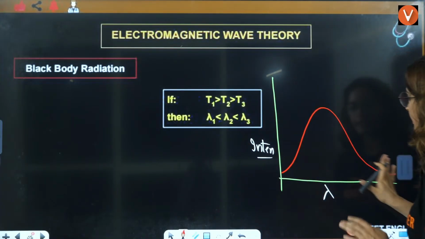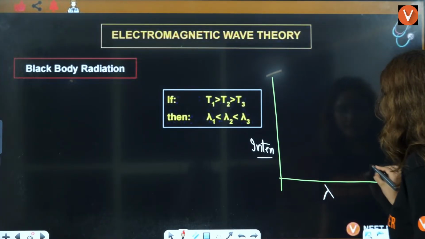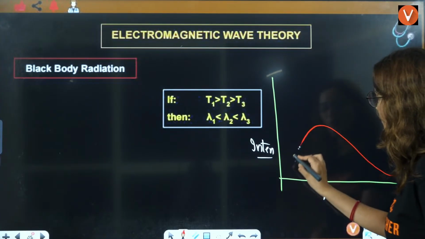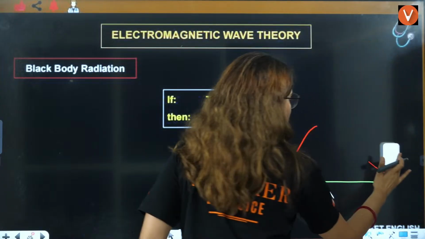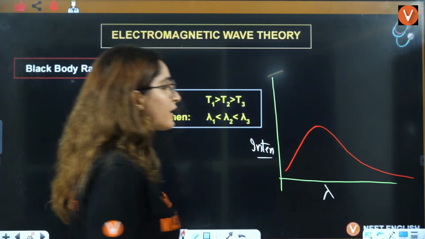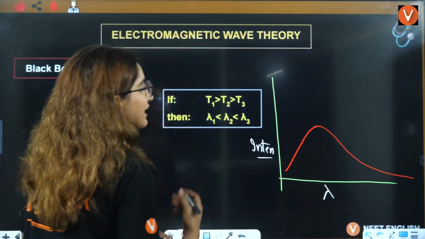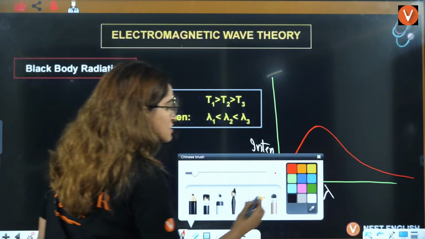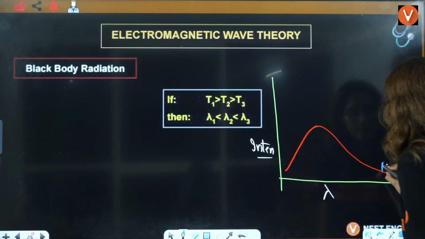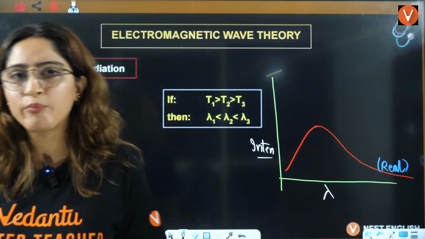That it is decreasing, or to be more precise, it was something like this, right? Something like this kind of graph was there. I'm still not able to draw it that precisely, right? So wait a minute. Okay, this kind of graph was there, right? Now, scientists were actually getting confused here, right? Because this is the real graph that they were observing from the experiments, right? That I have just showed you in the black body radiation.